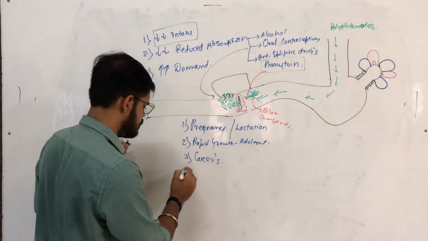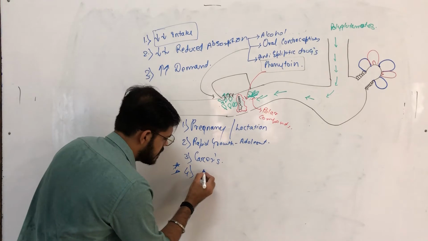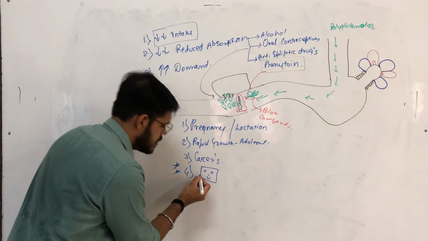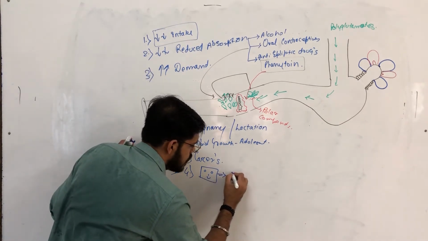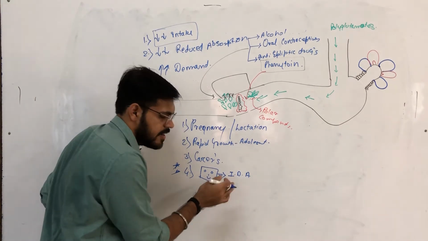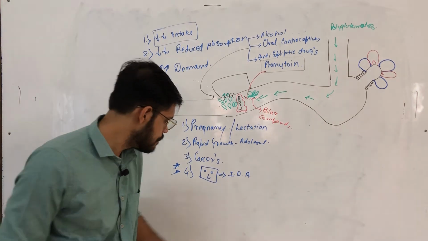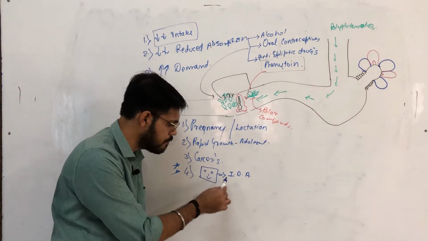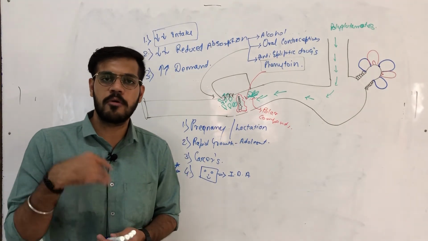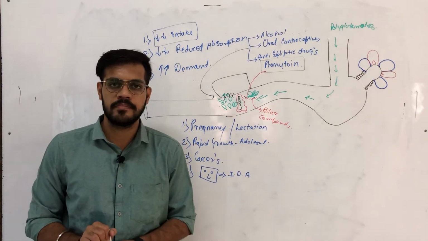Another important condition is when a patient is suffering from iron deficiency anemia. As he has iron deficiency, the erythropoietic process in the bone marrow is stopped due to deficiency of iron.